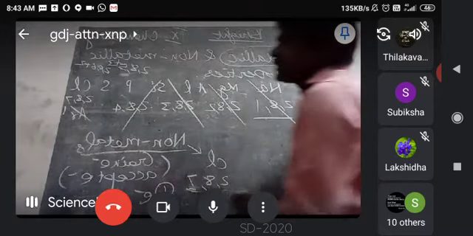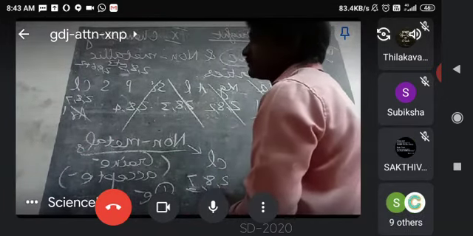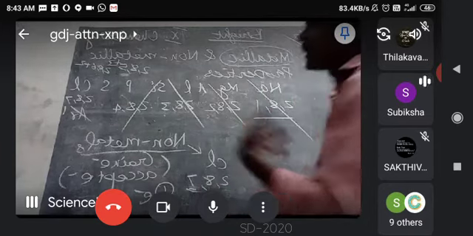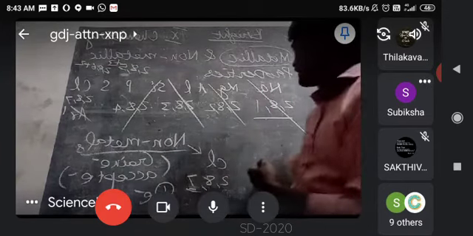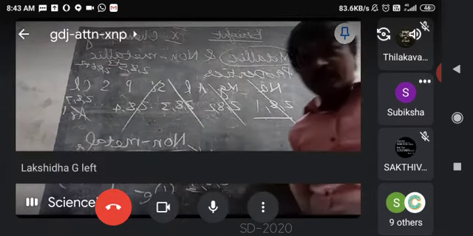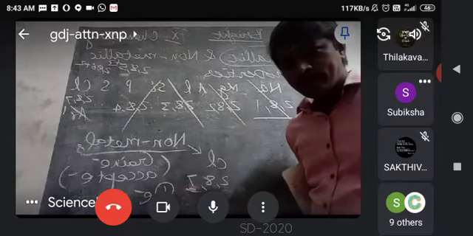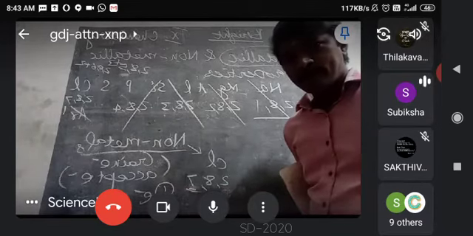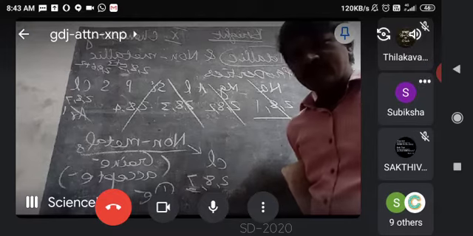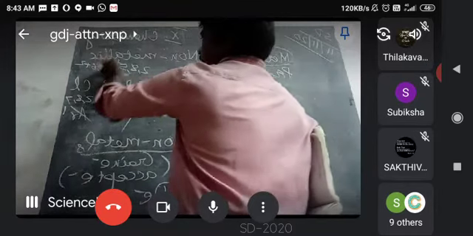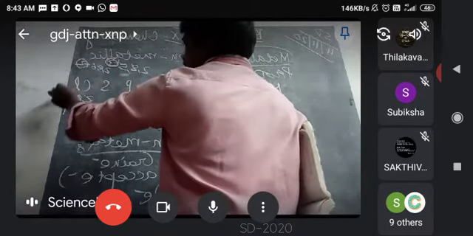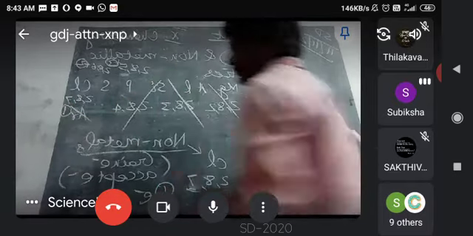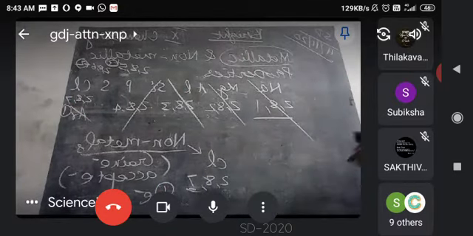So what happens? Does the tendency to gain electron increase or decrease along a period? First 3, second 2, third 1. It decreases. Yes. So write down.